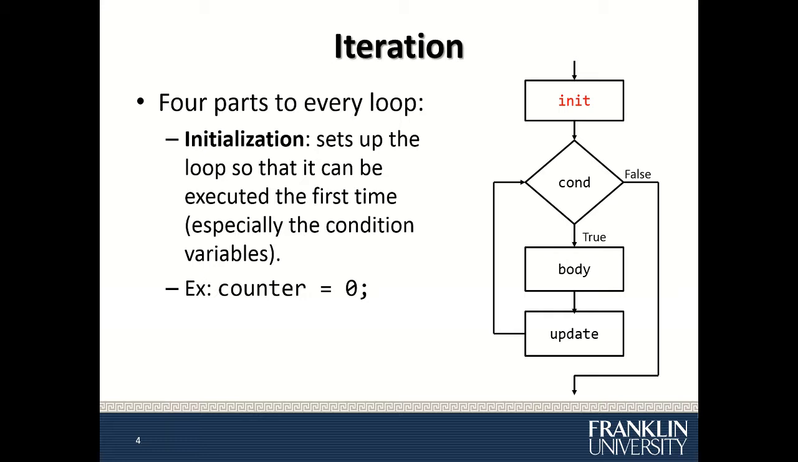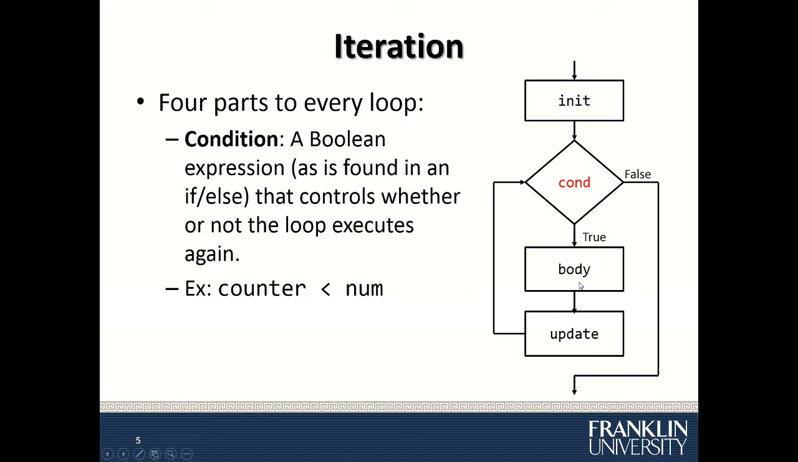If the condition is true, it will execute the body and update, and then you go back to the condition again. This is where the loop comes from. For example, counter less than num is a condition. As long as this condition is true, the loop continues. And the loop should continue until the condition is false. That's how you get out of the loop. If the condition never becomes false, then you have an infinite loop.